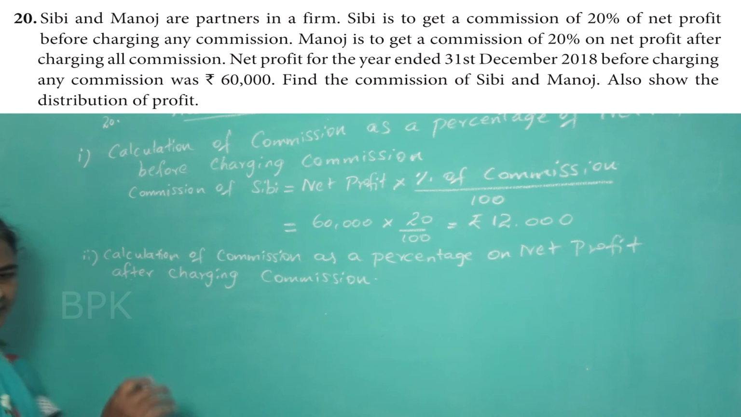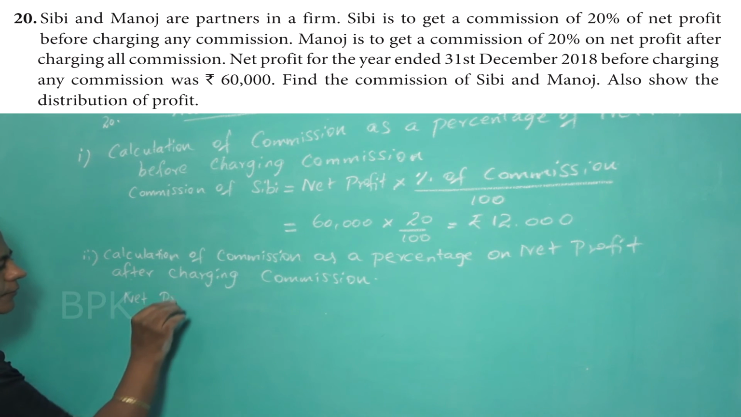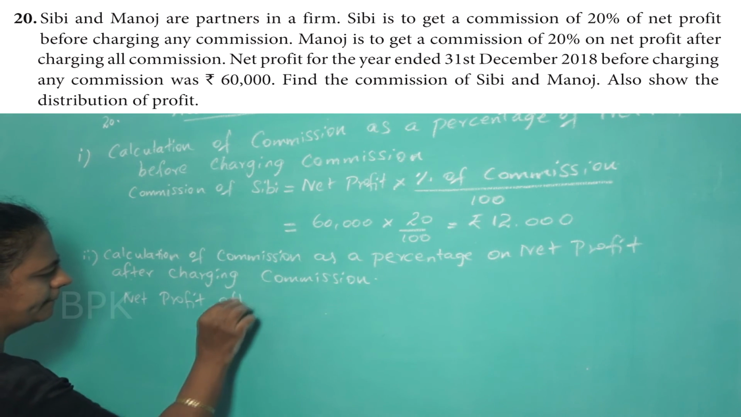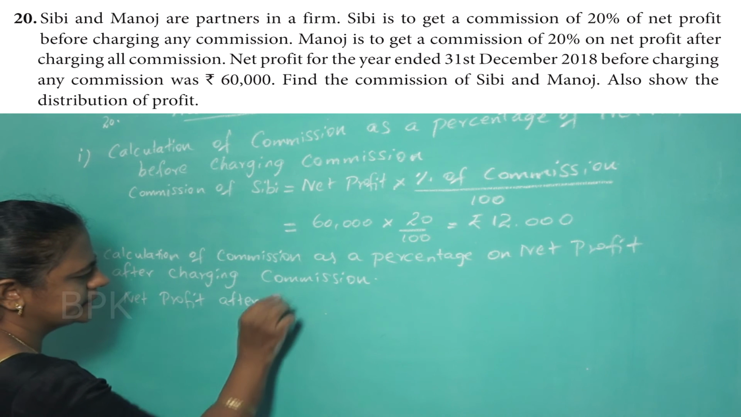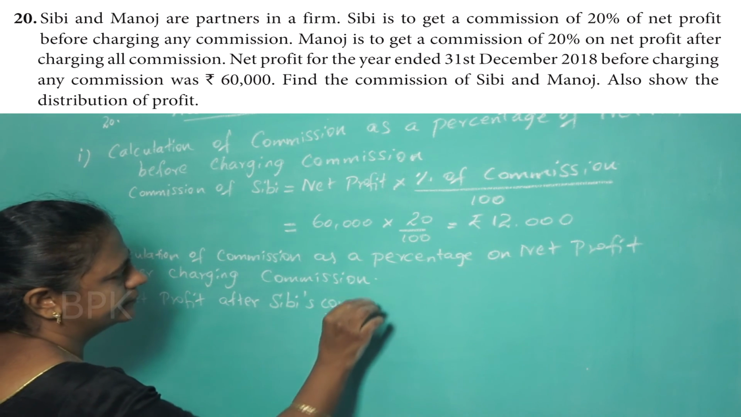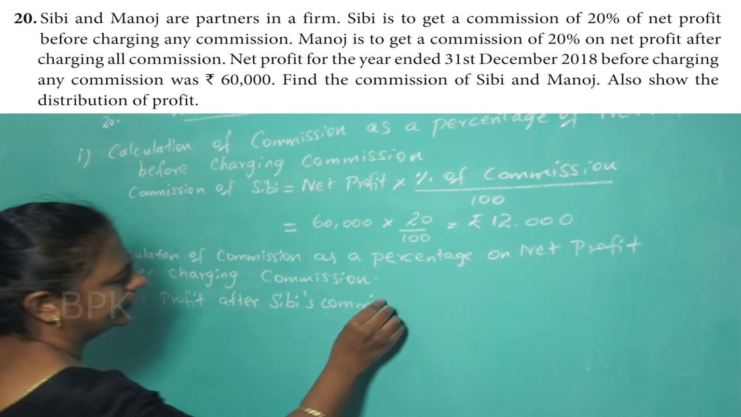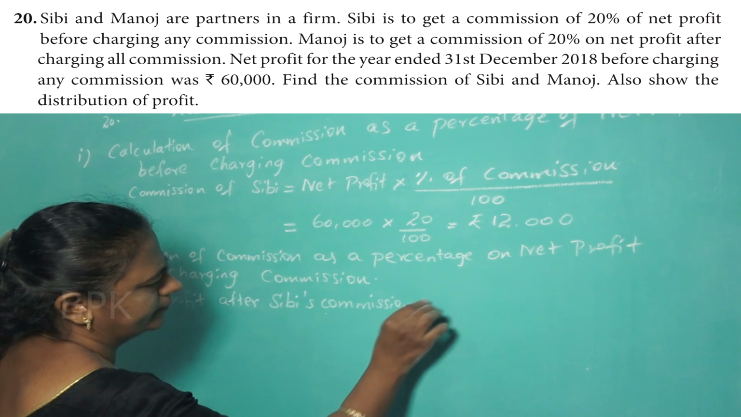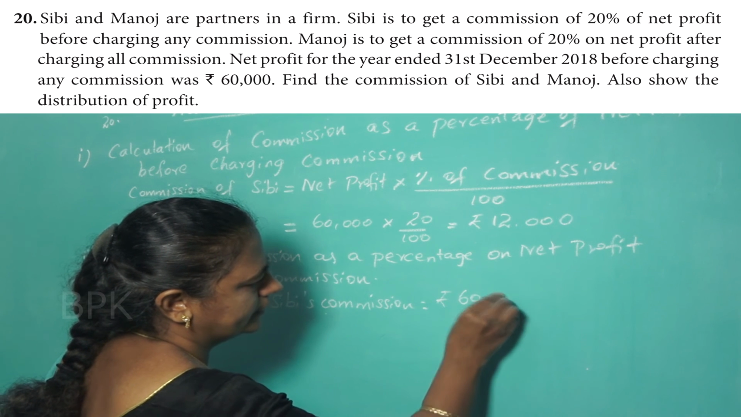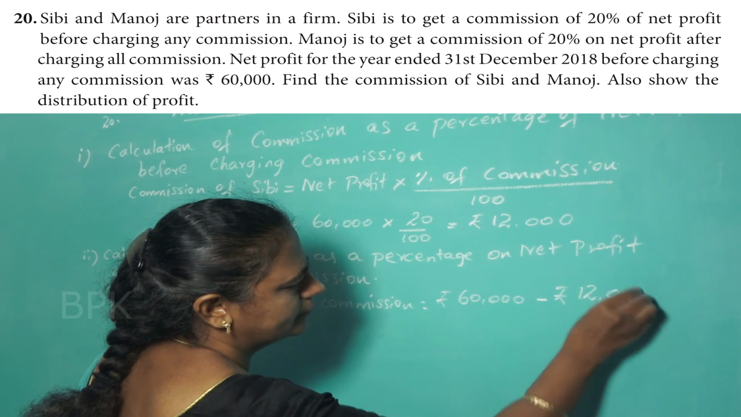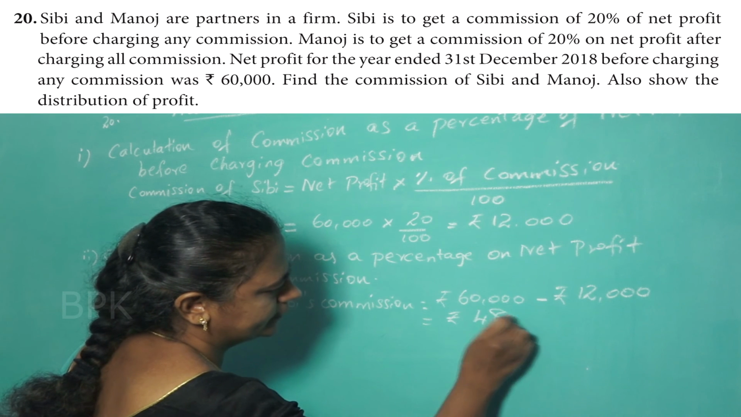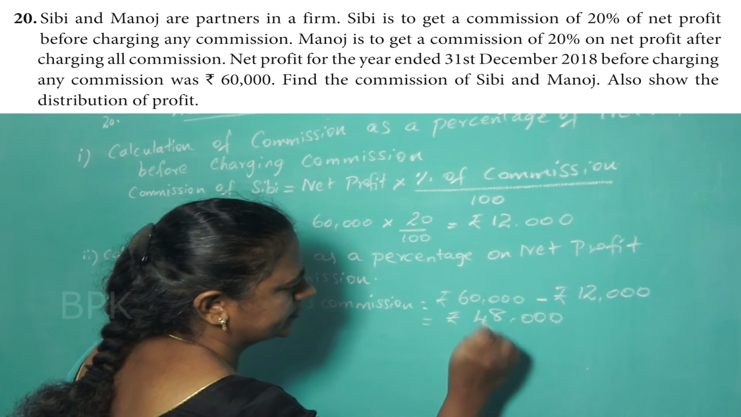So, first thing what I told you, first calculate the profit after giving commission. So, what is the profit? Net profit after Sibi's commission. So, total profit is 60,000. In that you minus the commission of Sibi. So, that will give you 48,000 rupees. 48,000 rupees. Okay.